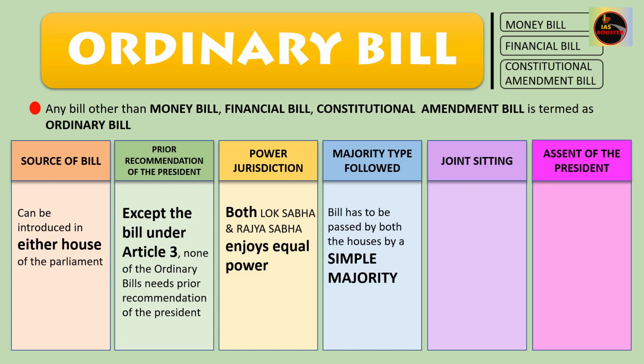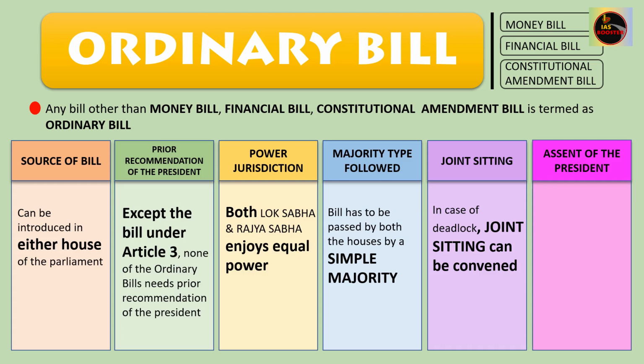Now let's create a situation. The bill is passed in the Rajya Sabha but stands rejected in the Lok Sabha. Or similarly, the bill can be passed in the Lok Sabha but get rejected in the Rajya Sabha. So we call that situation a deadlock. When there is a deadlock, under Article number 108, the President summons a joint session. The question is, will there be a joint session in case of ordinary bill? The answer is, we can have a joint session.